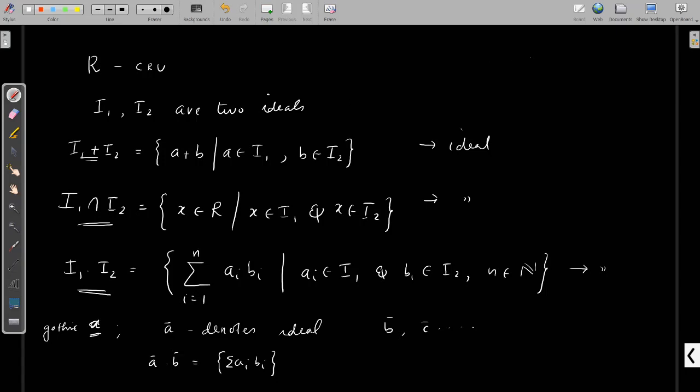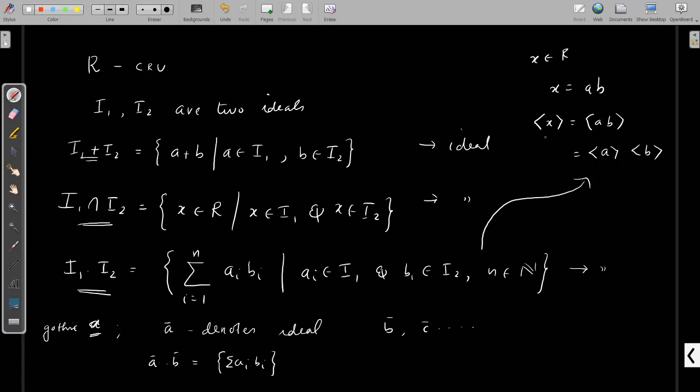Now suppose x is an element of R such that x equals ab, where a and b are elements of R. These are elements, not ideals. For ideals, we write a bar and b bar. If this is the case, what is the ideal generated by x? That is nothing but the ideal generated by ab. But this is the same as the ideal generated by a into the ideal generated by b, in this definition. We can easily prove this.